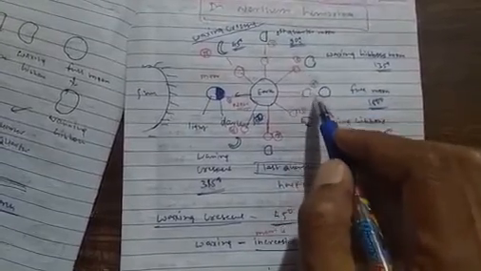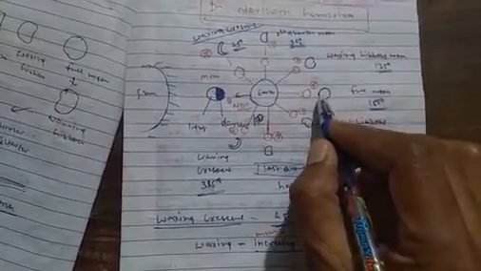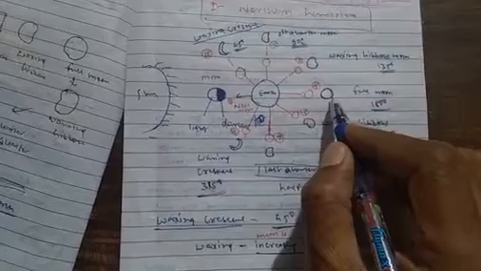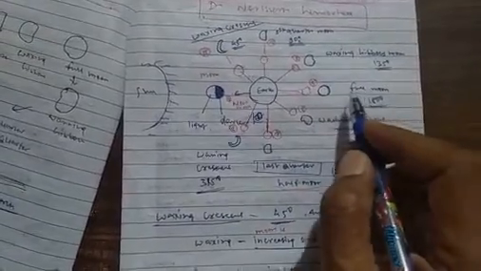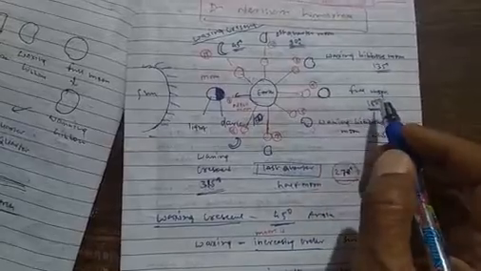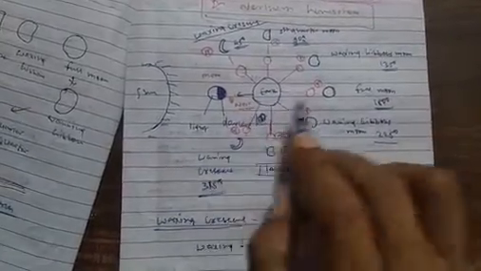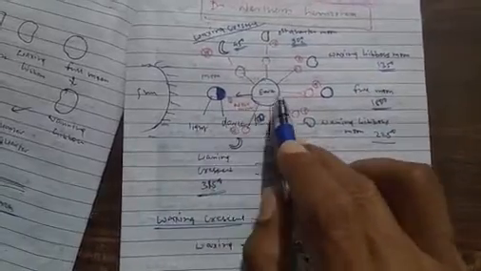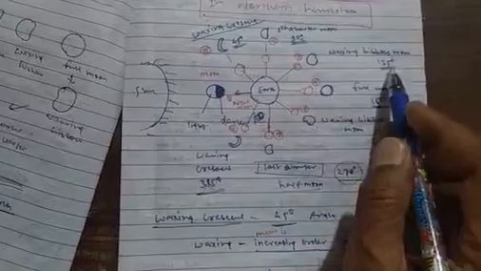After that comes the fifth phase, when we see the full moon, the full-sized moon, that is Purnima. The sun, earth, and moon are in one line, a 180 degree angle.